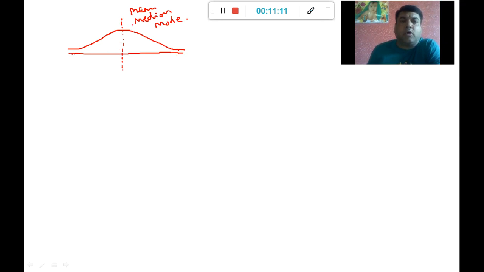So it is a normal distribution, it is a symmetric distribution, so we can say 50% data is this side, 50% data is this side, and it is exactly having a mirror image. The left side plot or the data points are exactly a mirror image of the right side.